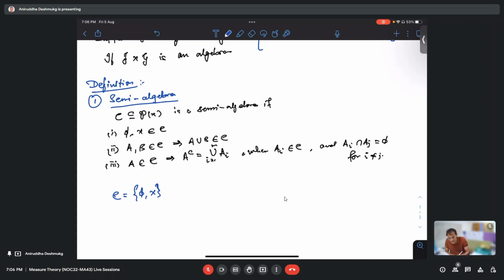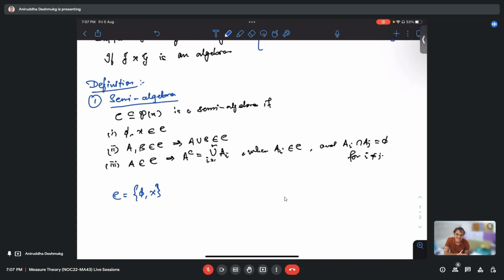If m was equal to one, if it was a union of only one set from our collection, then it would be a full algebra. If m is one for every such A in C, we have A complement equals some A_i in C, then it would have been an algebra.